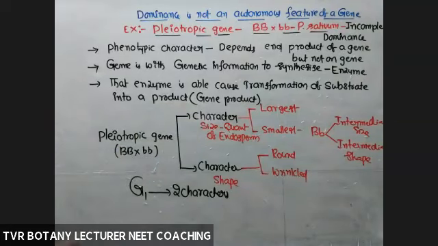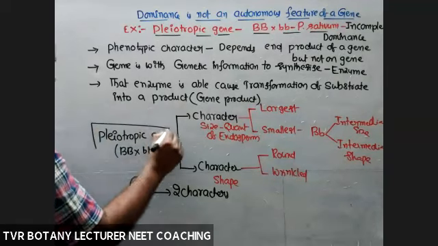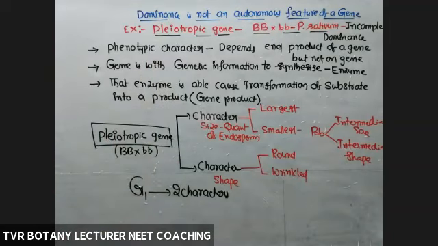So it is not against Mendel's concepts. A gene which is able to regulate more than one kind of phenotype is an example that dominance is not an autonomous feature of a gene.